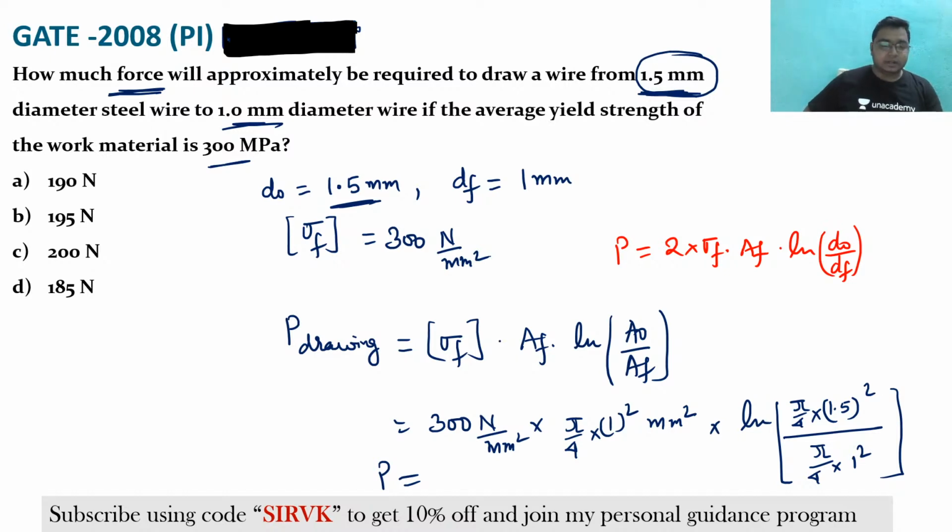Please tell me whatever answer you are getting. The answer that you will be getting would be around 191 Newton. So the answer will be approximately near 190 Newton, and the answer is A.